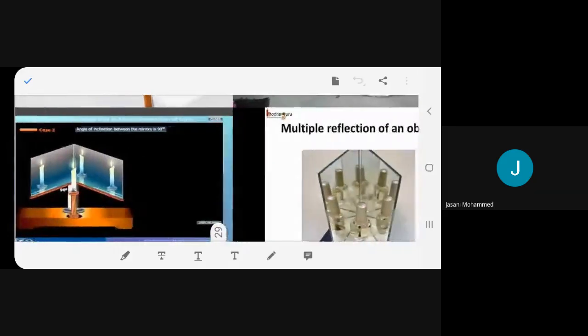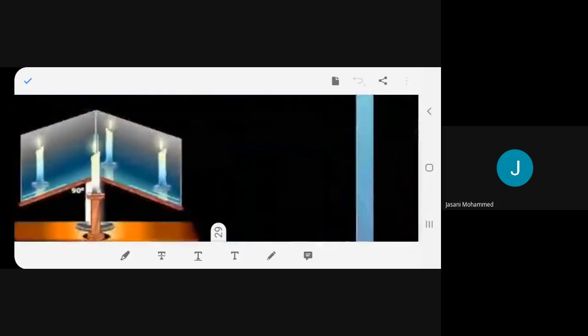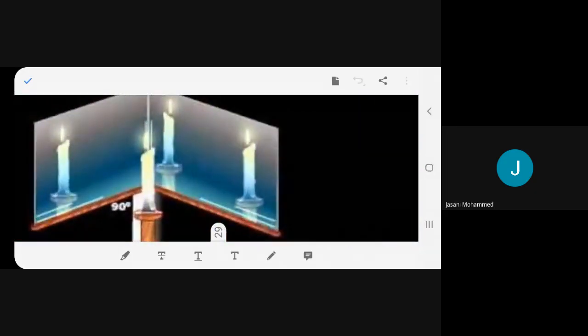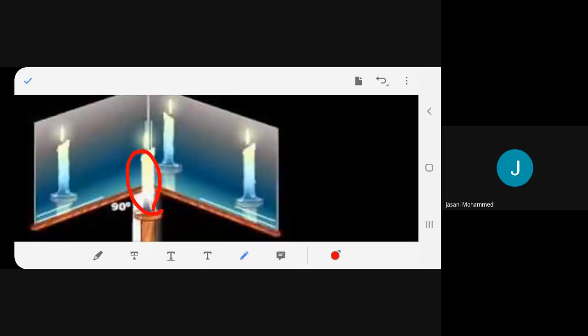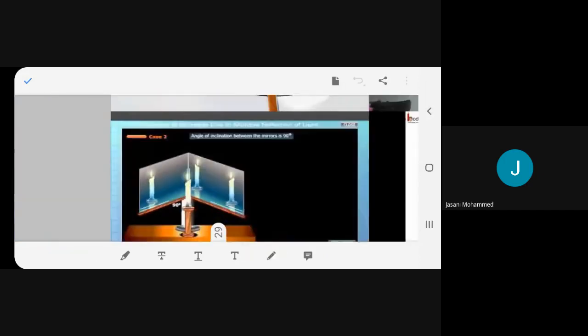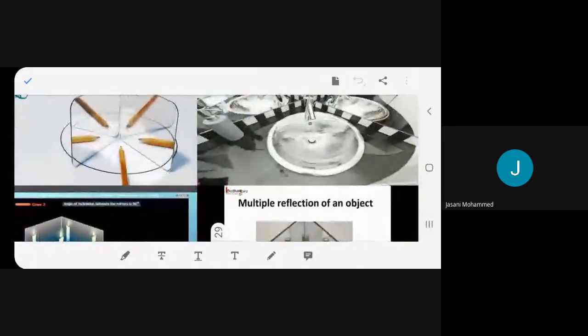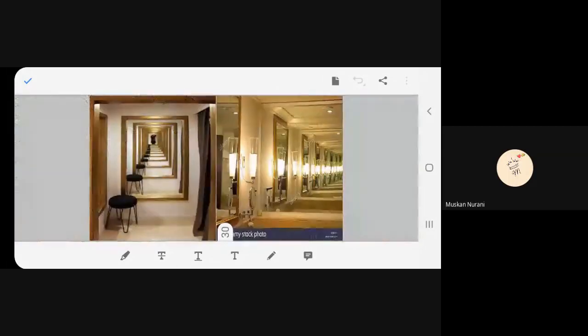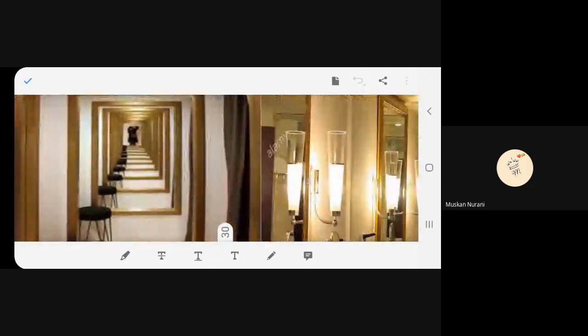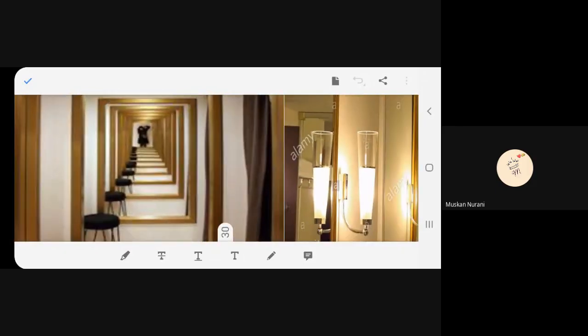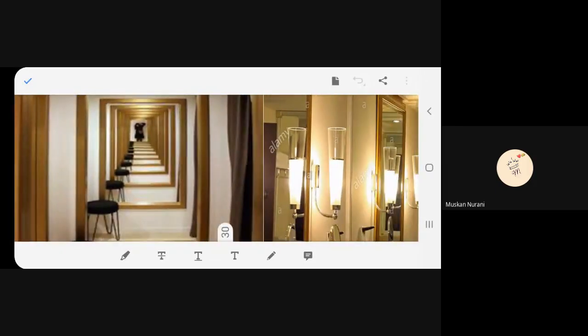Same thing you can observe over here. Yes, beta. This is the object, and you're getting images. Any problem so far? I've tried to give you all types of examples of multiple images. Any problem, beta? No, ma'am. Same again. This is how it looks like. See how many images you're getting? Many number of images, isn't it?